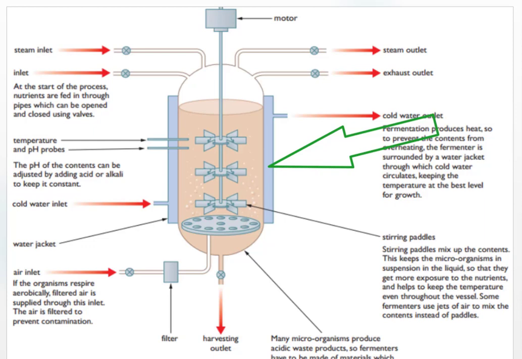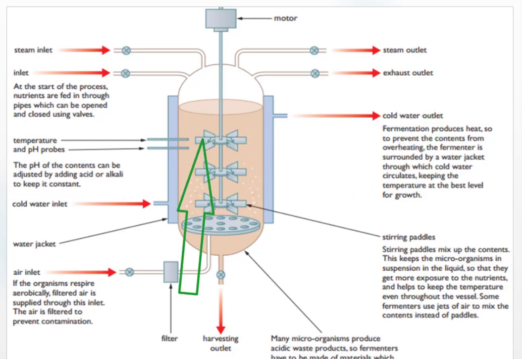Since fermentation produces heat, to prevent the contents from overheating, the fermenter is surrounded by a water jacket through which cold water circulates, keeping the temperature at the best level for growth.